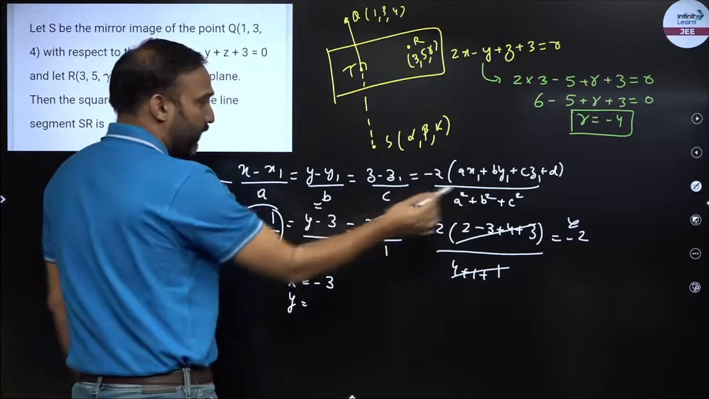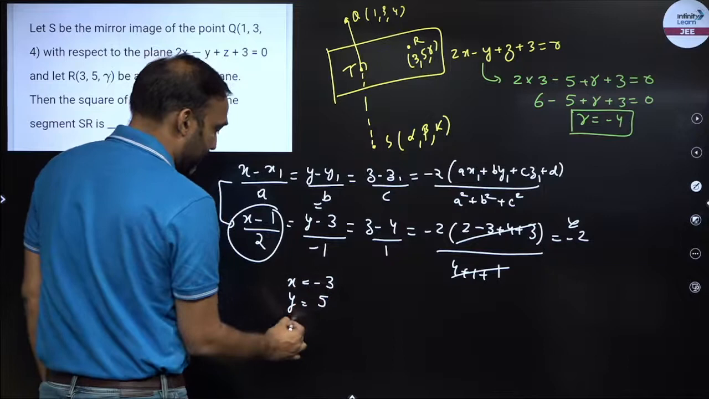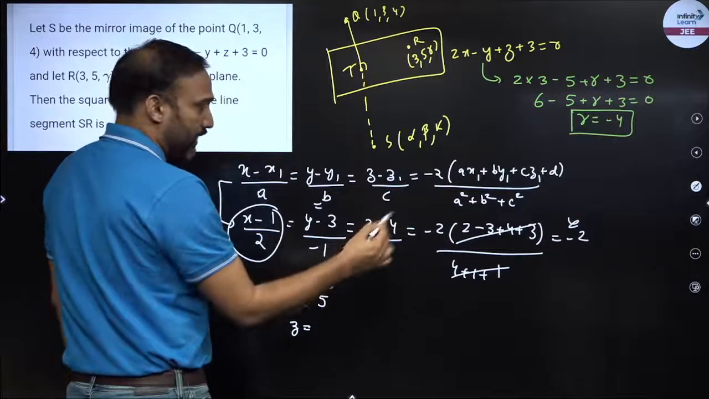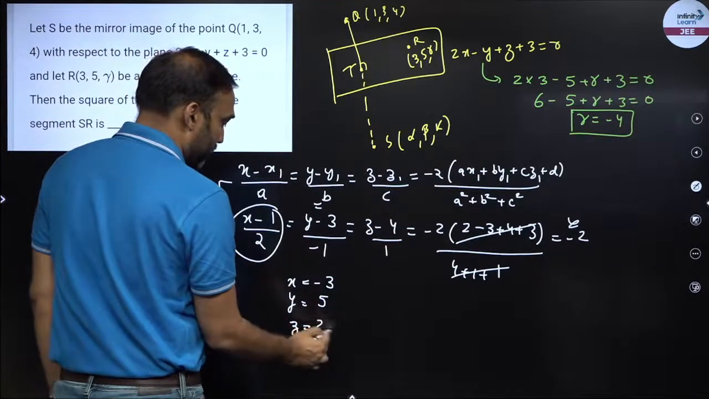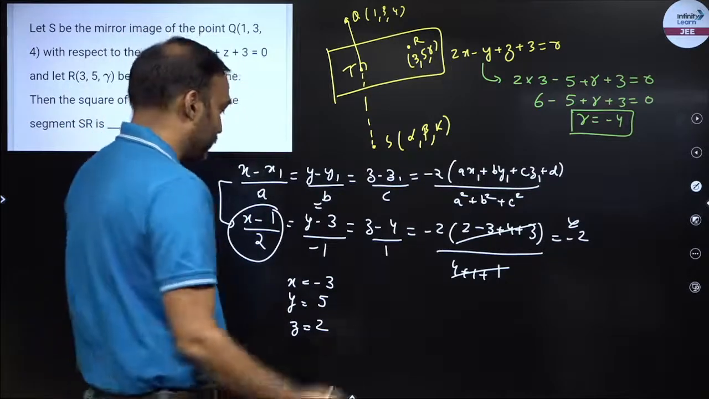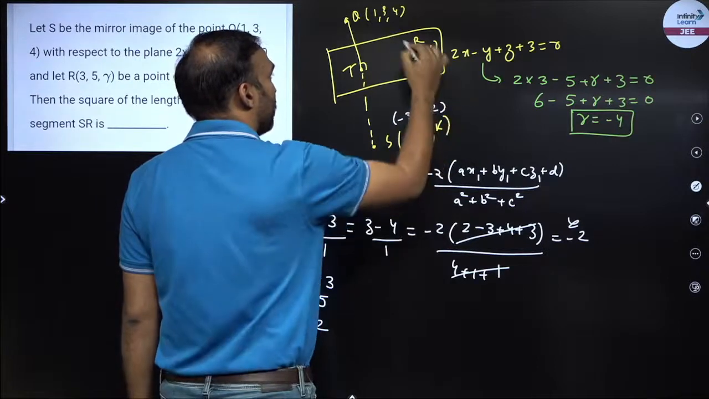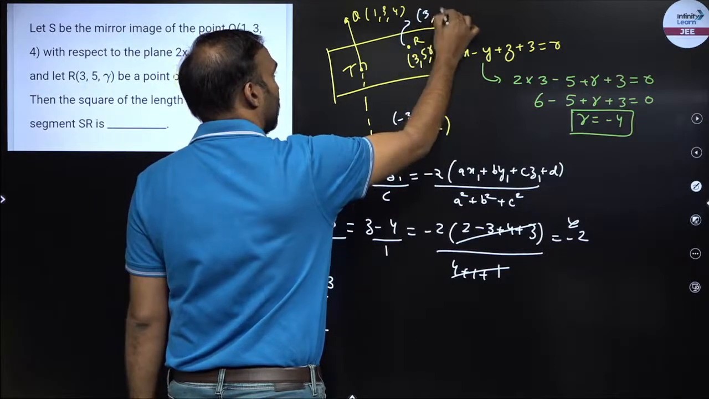Y will be equal to minus 2. So plus 2 plus 2 plus 3 is 5. What is z? Minus 2 plus 4 is 2. So I got the coordinate for the image. So minus 3, 5, 2. So this is minus 3, 5, 2. And what is this? 3, 5.